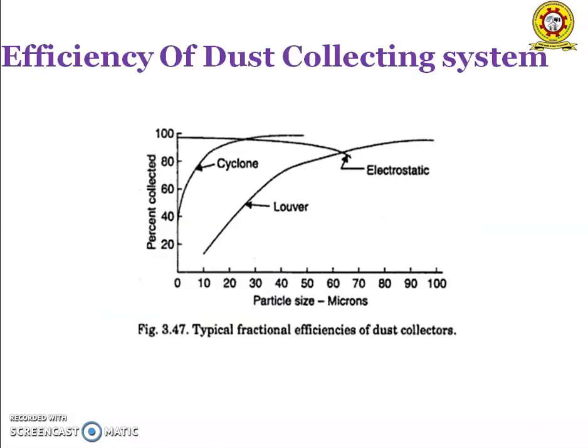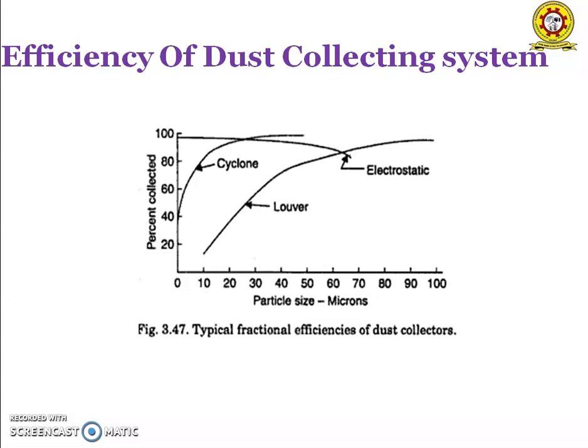Now the efficiency of the dust collectors. The collector efficiency is the amount of dust removed per weight of the dust. Thus, as dust collectors remove contaminants, they increase draught losses and hence the fan power. The absolute efficiency of the dust collector is the percentage of the entering solid particles removed by the collector.